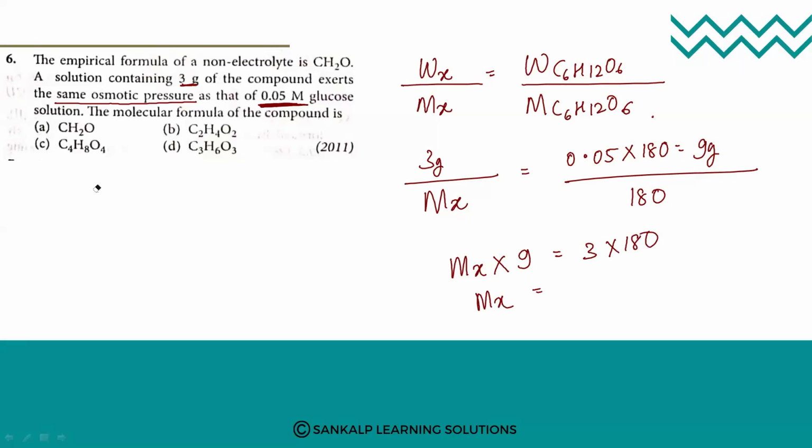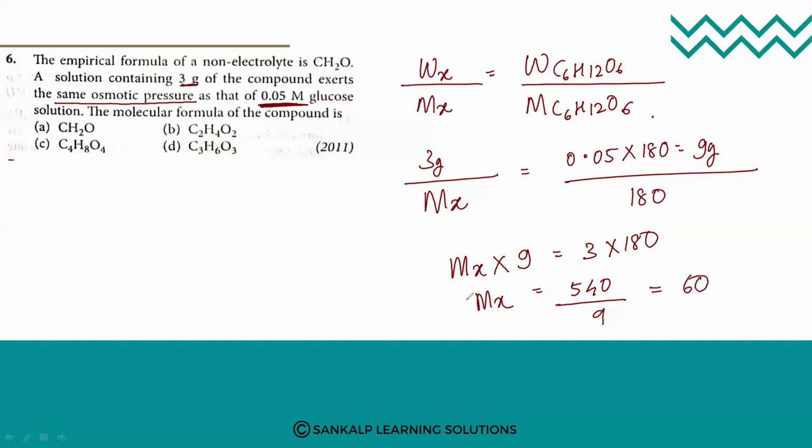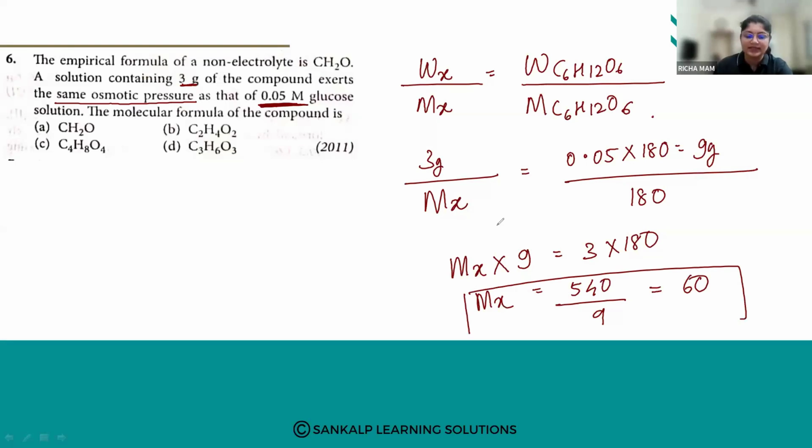$180. 450, ma'am. Sorry, 540, ma'am. 540. Okay. Yes, ma'am. So 540 divided by 9 gives 60. So the molecular weight of the unknown is 60. So we get it as 60.